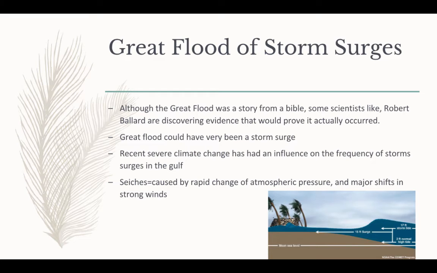To the right, we have a graph of the tidal height distribution of the Persian Gulf, and we see periodic oscillations of water levels throughout the area that are very high. The Great Flood could also be considered a seiche, set in motion by some atmospheric disturbance passing over a great lake. This definitely is a factor and influences how storm surges occur. Now, surface temperature is also another big factor.